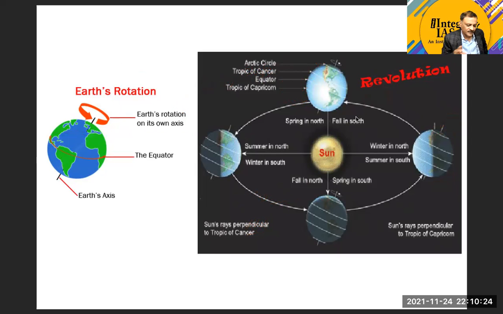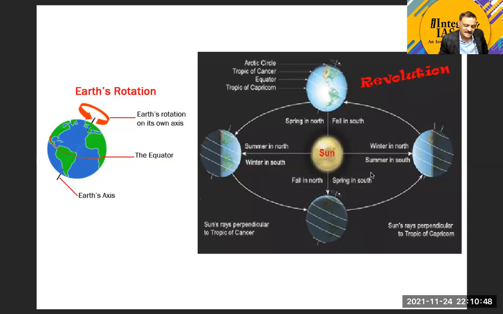Suppose the Earth is not tilted and its axis is perpendicular to the orbital plane. This is the orbit of the Earth, and the axis is perpendicular to the plane of the orbit. In that case, you may not find changes in the season. You will find the same characteristics throughout the year at a particular place.